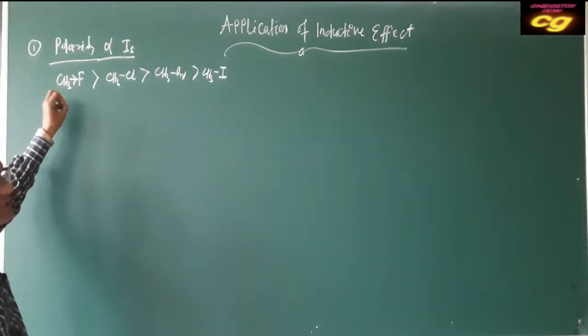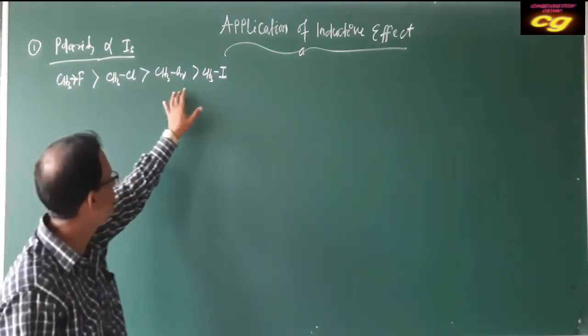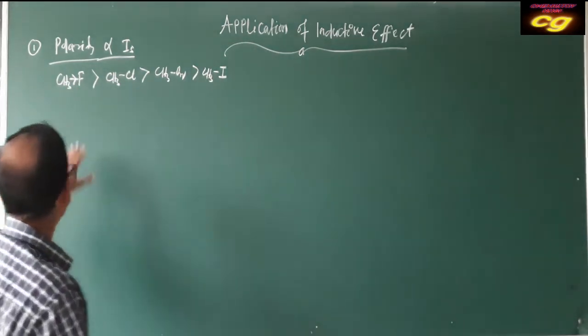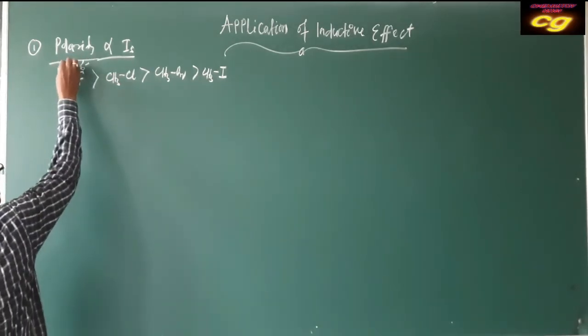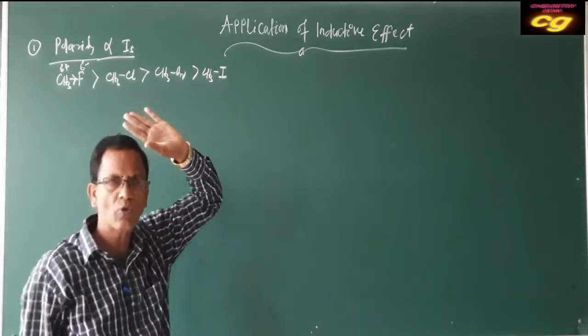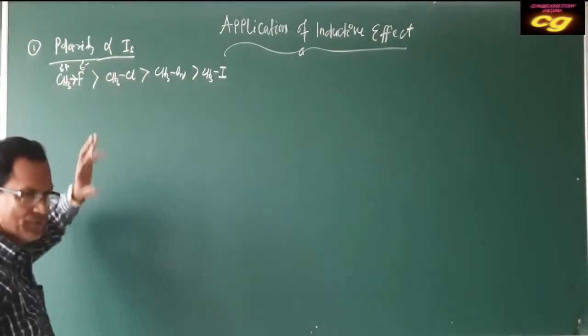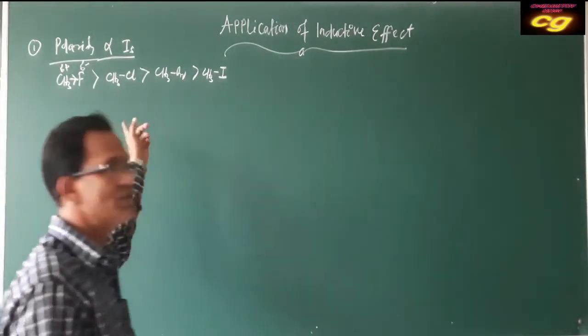The affinity of fluorine to attract the bonded electron is more than chlorine, bromine, iodine. That's why fluorine carries more partially negative charge compared to chlorine, bromine and iodine. That's why CH3F is more polar than CH3Cl, and so on.